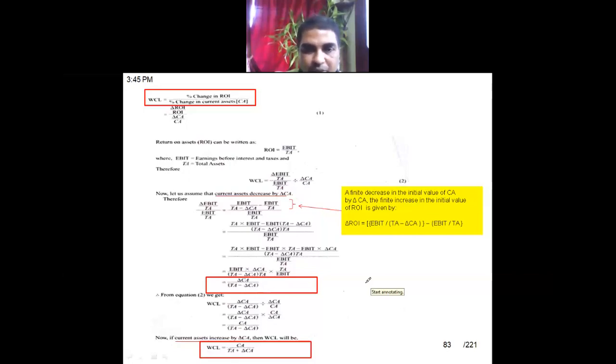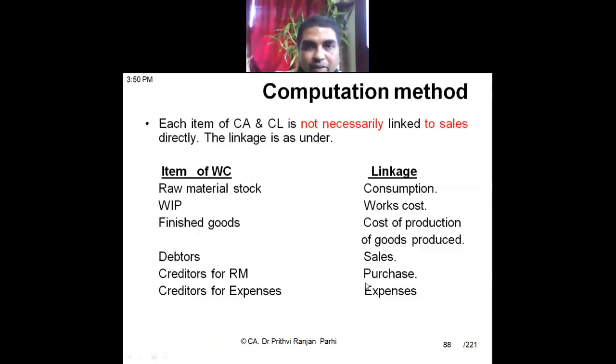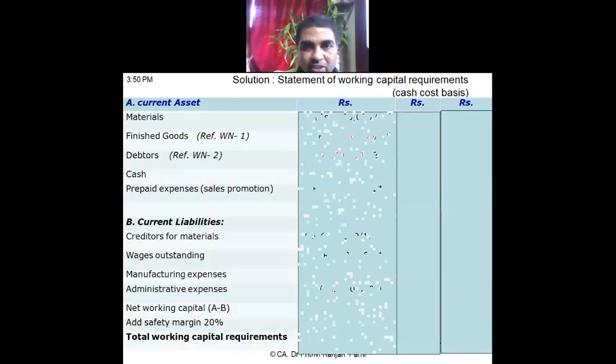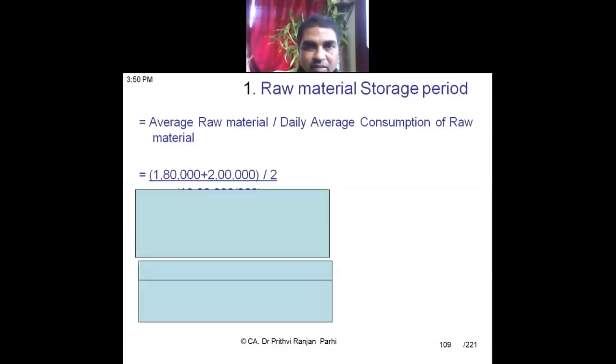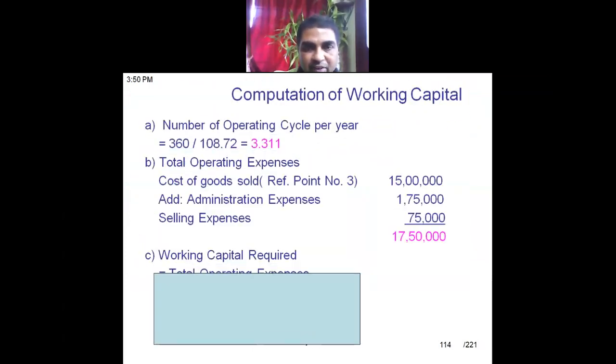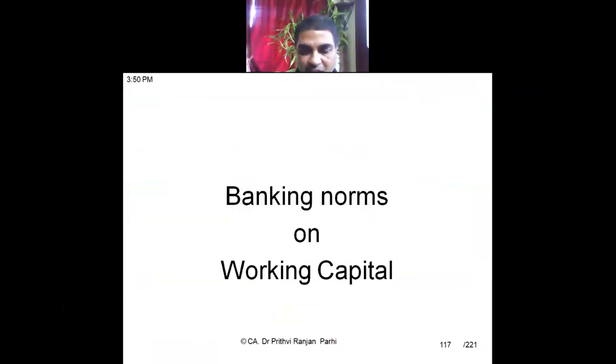So now we'll move further. We'll see what we have learned so far. All these things we have covered, and all these questions we have already solved. Working capital cycle we had computed in our previous class. I think we are supposed to start from this theoretical part.